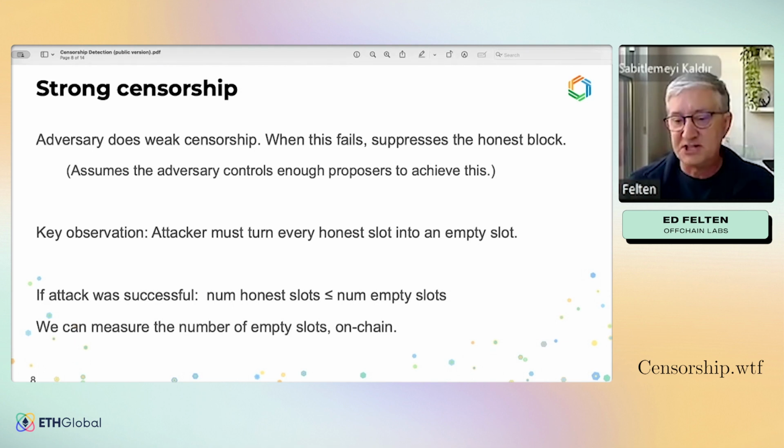Over some interval of time, we can look at how the timestamp advances and divide that by 12, which gives us the number of slots. Then we can see how many blocks were added to the canonical chain during that time, subtract, and that gives you the number of empty slots. So we can tell the number of empty slots, and that's an upper bound on the number of honest slots.